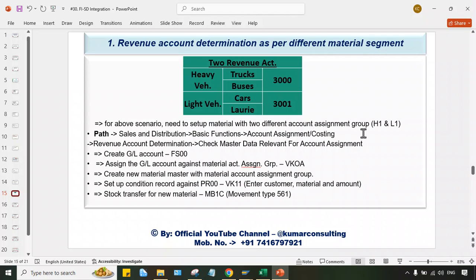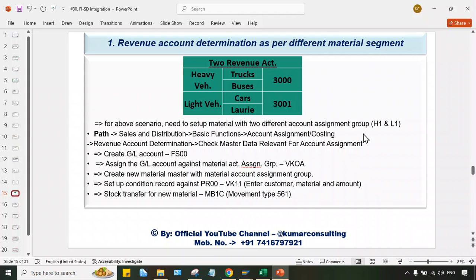And when we create a material for light vehicles, then we have to use the material account assignment group LV that I have created, so that we need to assign. So this is how SAP will be able to categorize the materials into two parts, and then we have to do the GL account assignment.